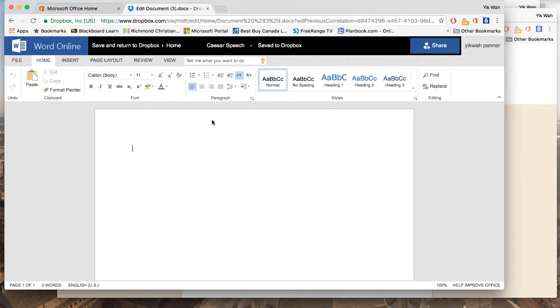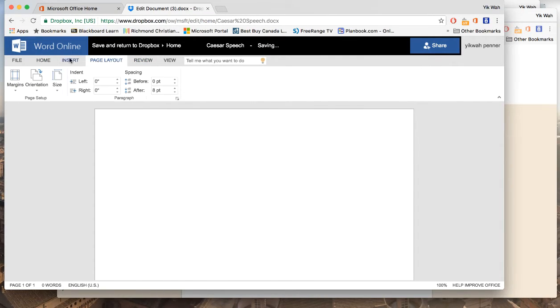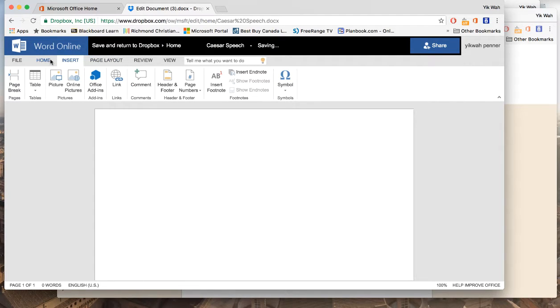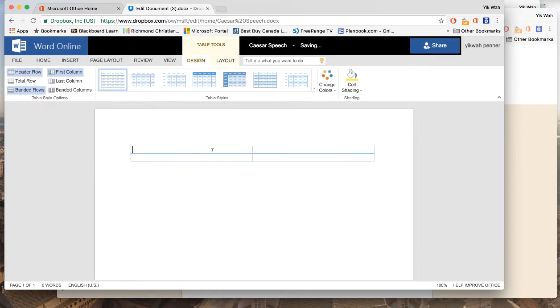And today what you're going to be doing is you are going to be collecting information about your character. So let's say you're doing Julius Caesar. An easy way to help you organize your thoughts would be if you created a table, and on your table you were able to have some notes about Julius Caesar. So let's just make a table really quick. So let's say this is information that you find about your character, and then you can have how this helps your speech. Okay, so your information and how this helps your speech.